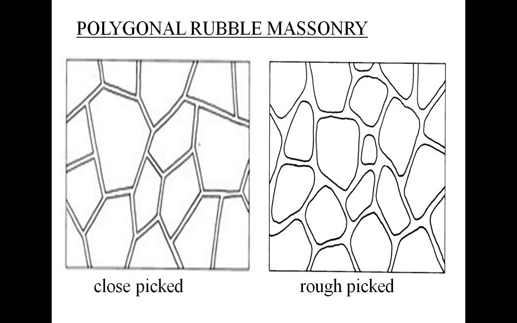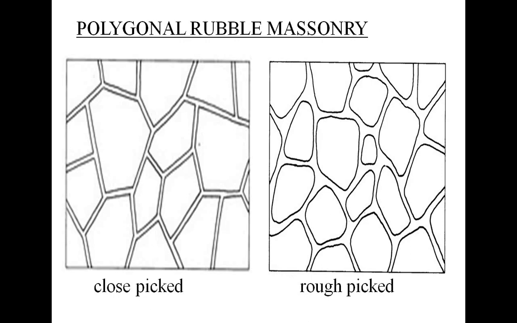Now what is the difference? Two types of polygonal walling may be there: close peaked and rough peaked polygonal rubble masonry. In rough peaked, the stones are roughly shaped, resulting in only rough fitting. Stones are taken from the quarry and used for construction, and no dressing is done.